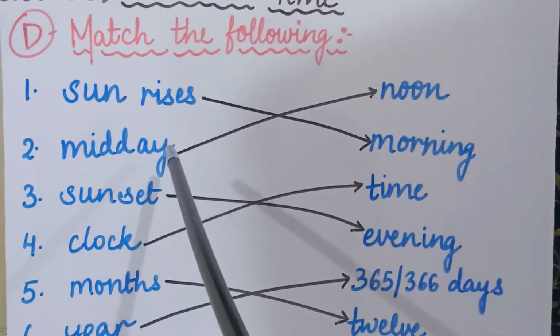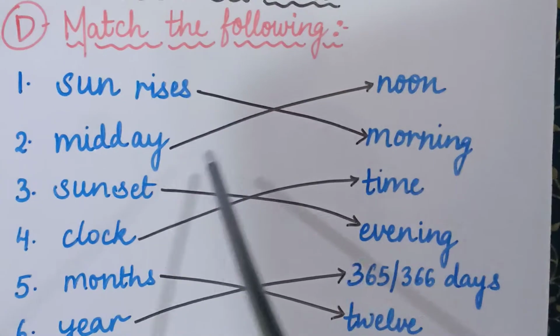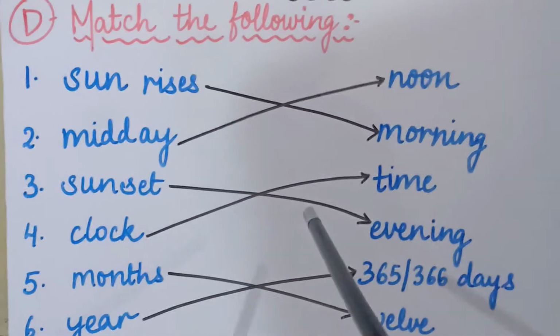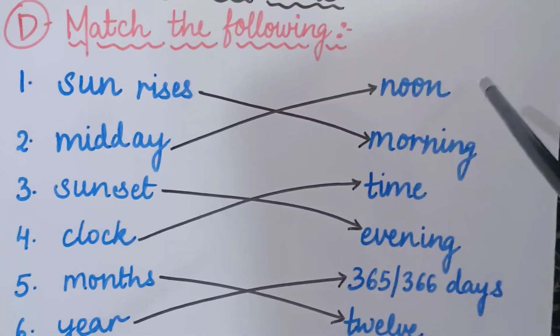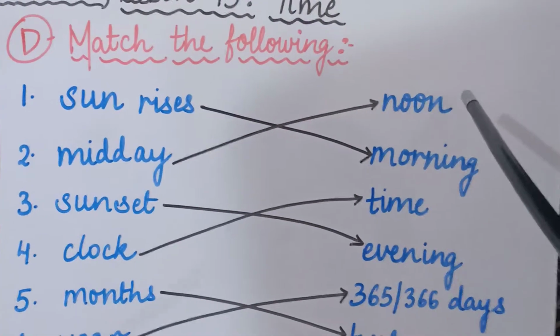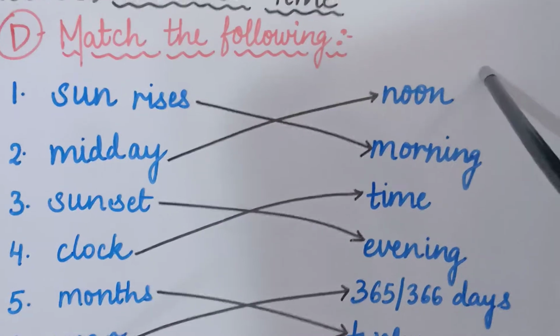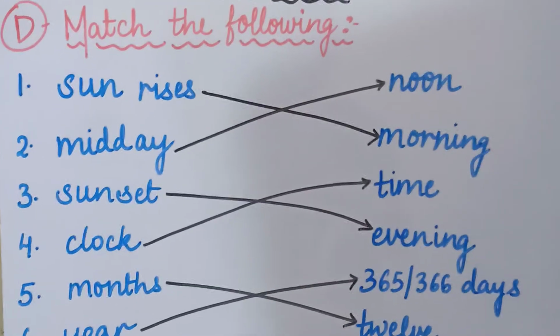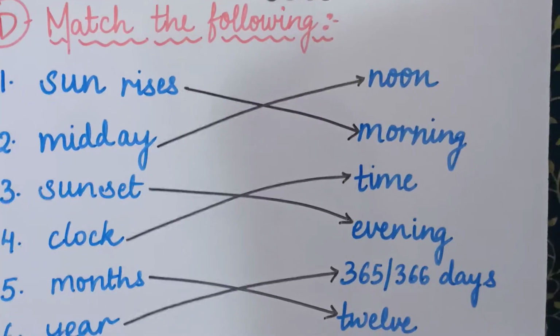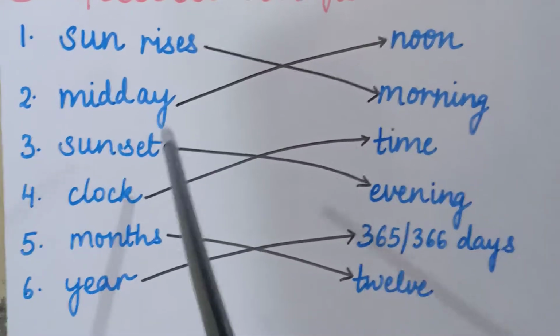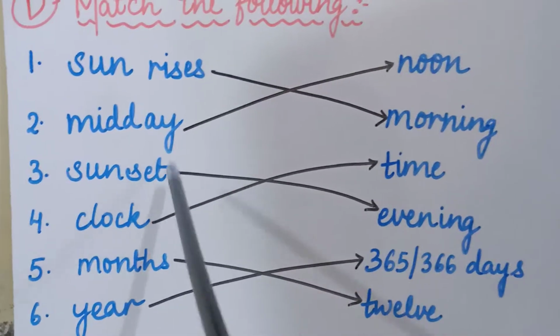Now coming to the second word, that is midday. Midday is the time at 12 o'clock, that is noon, दोपहर में. Midday is the time of noon. So from 12 o'clock we start saying that it is noon. दोपहर start हो जाती है. Is that clear? Now coming to the third word, sunset.